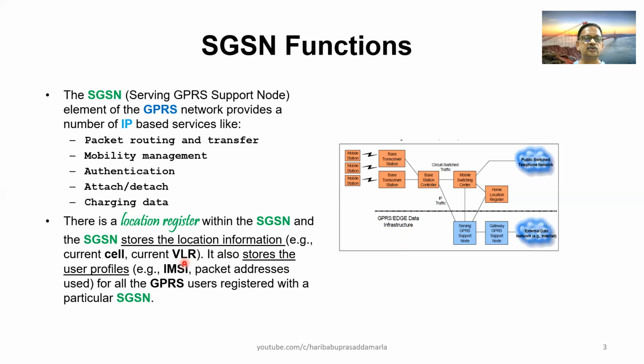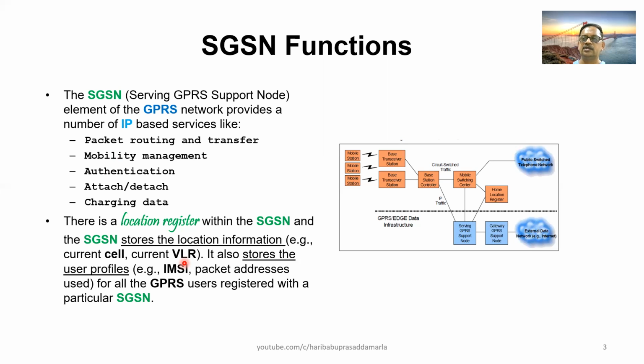So it has to store the location information like the BTS in which the user is located and the VLR to which the user is connected. So these are the two examples I have given for storing the location information.